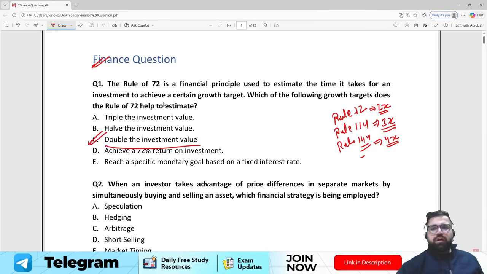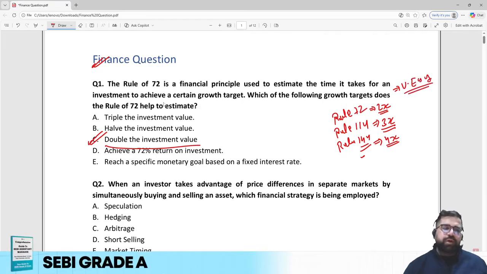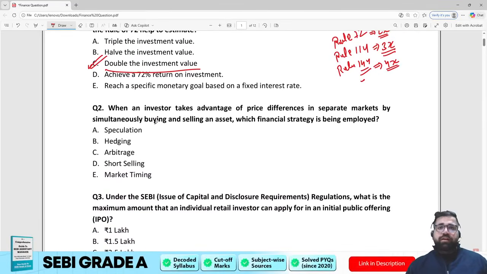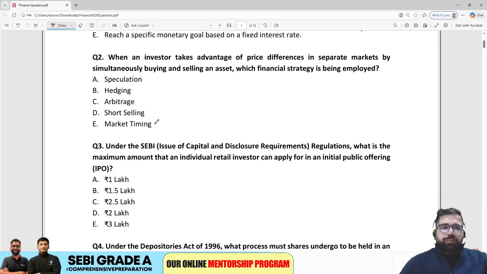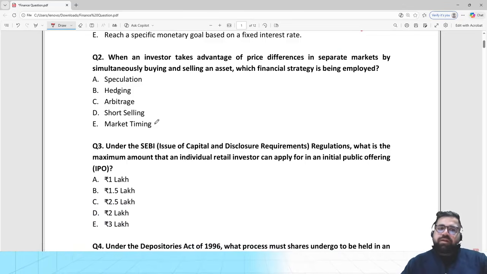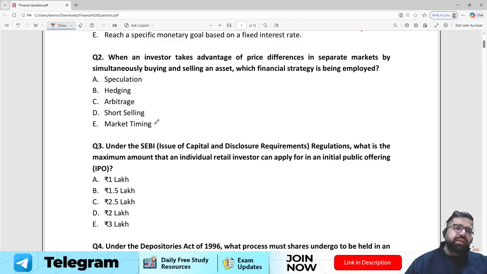According to me, this is very easy, and if you are going wrong in these questions, then you have to ask yourself what effort is needed to make sure that you are on the right path. Question number 2. When an investor takes advantage of the price differences in separate markets by simultaneously buying and selling, which financial strategy is being employed?